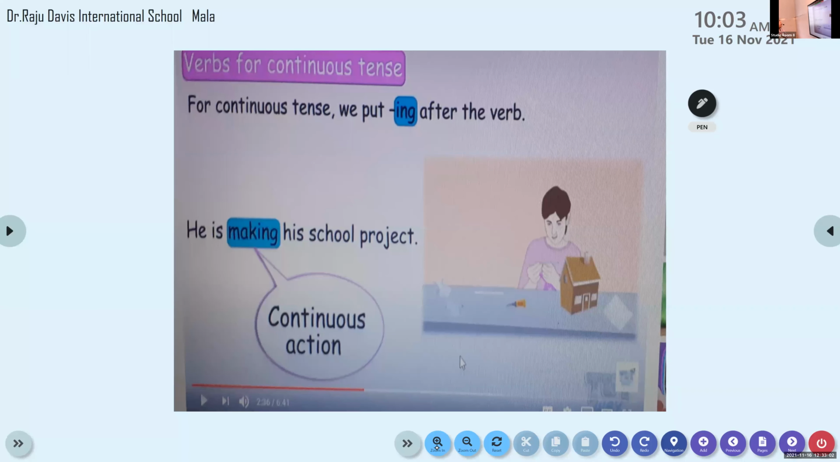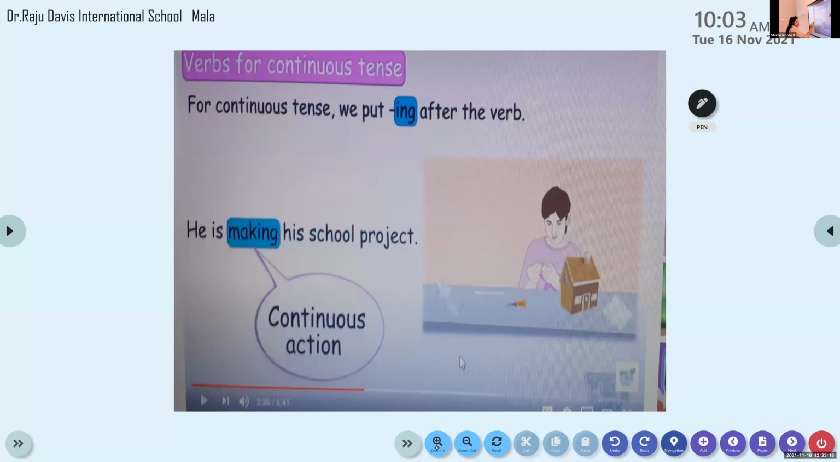Now all of you look at the slide, only then you will learn it. All of you look here very carefully. You can see a boy. What is he doing? He is making. What is he making? He is making some project. For a school project, he is making some activity there.